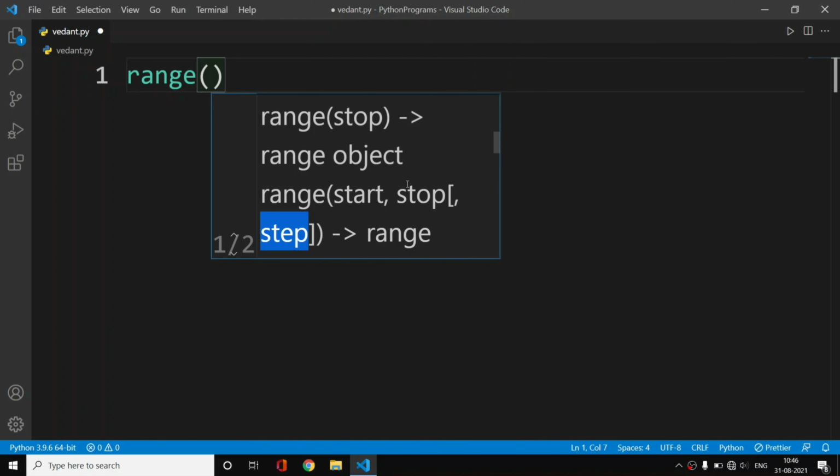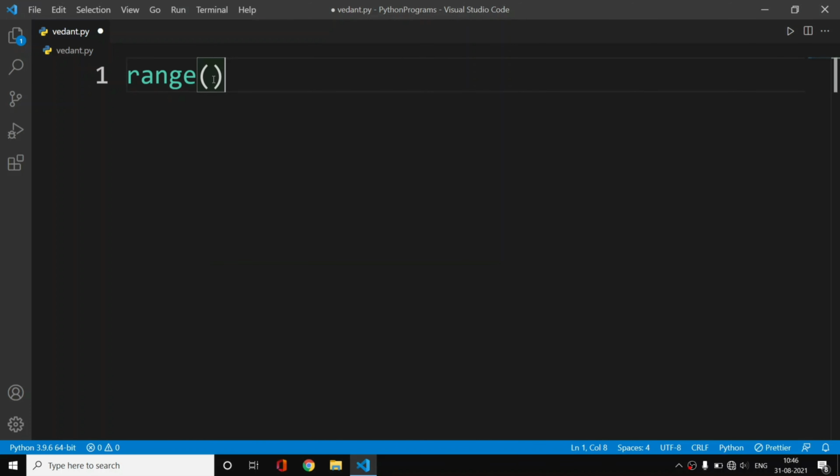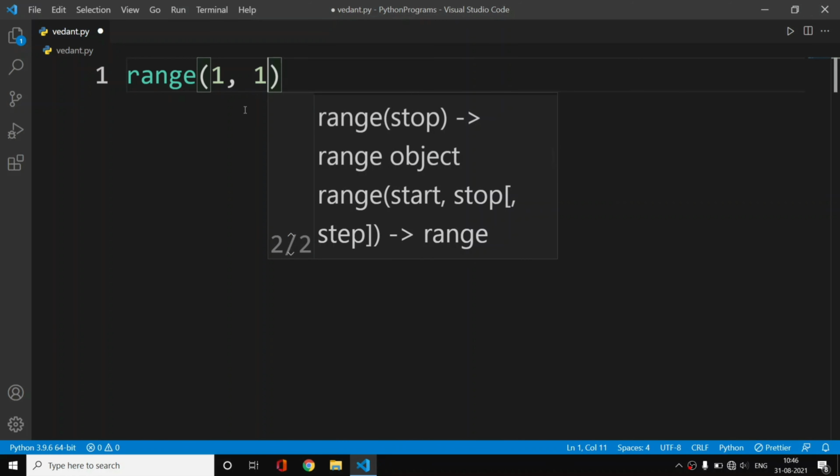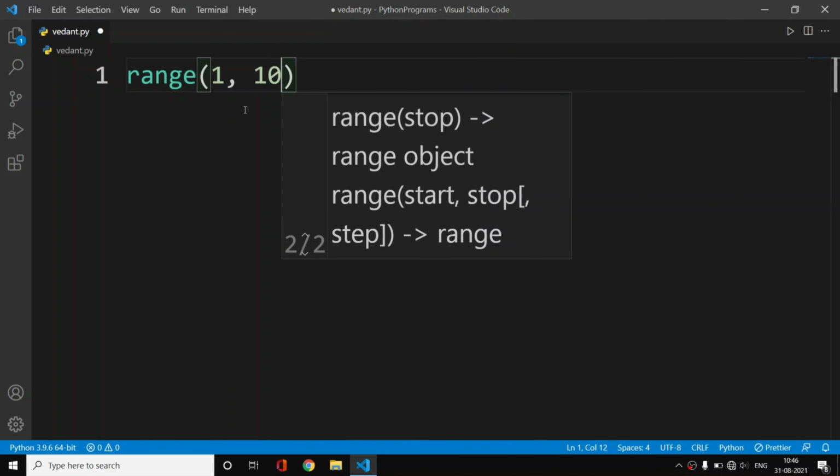As we have seen in strings, we can access a string from 0 up to, let's say, the 10th index, or with an interval of 1, and just like that we can use this range function. To print the numbers from 1 to 10, we can pass the starting point of 1 and the limit of 10.